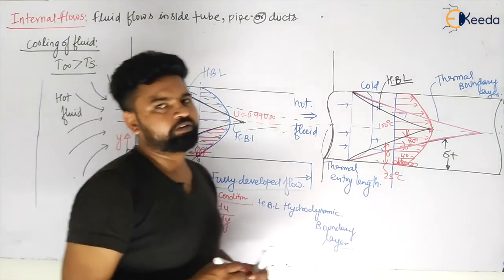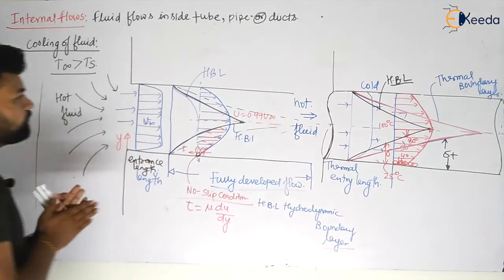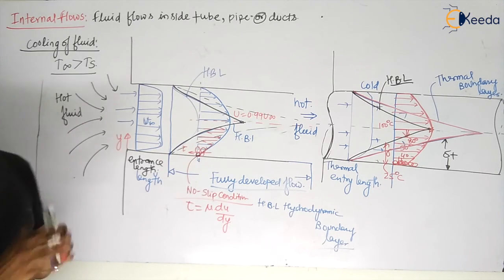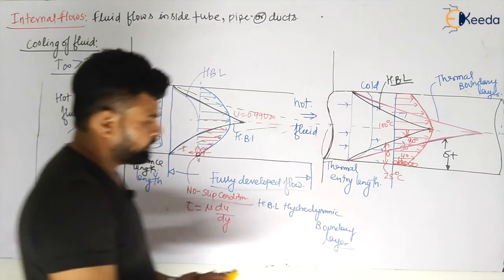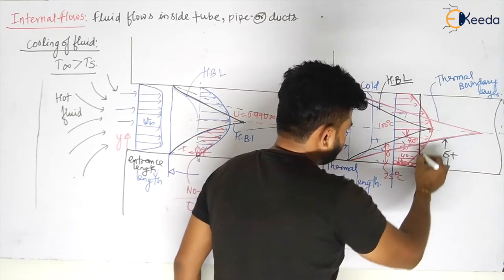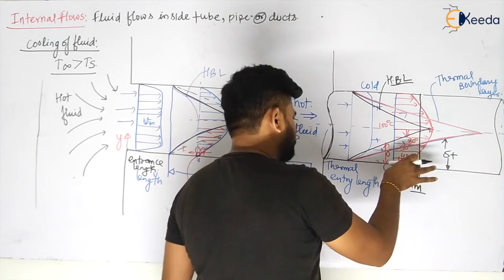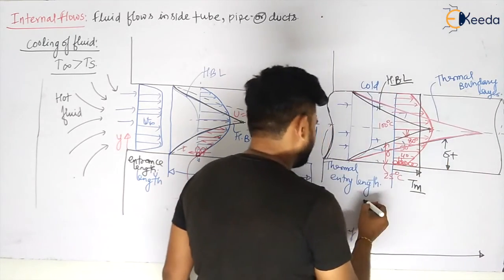Okay. So now the fluid will flow inside the pipes. Let us analyze all the concepts. So when fluid is flowing inside the pipe, what will happen? Let us see, my dear students. We have not seen the mean temperature. So what will be the mean temperature? You can easily calculate it in this case also. The mean temperature will be something like this, that is Tm. This is constant, and what will happen? The mean temperature will continuously decrease now.